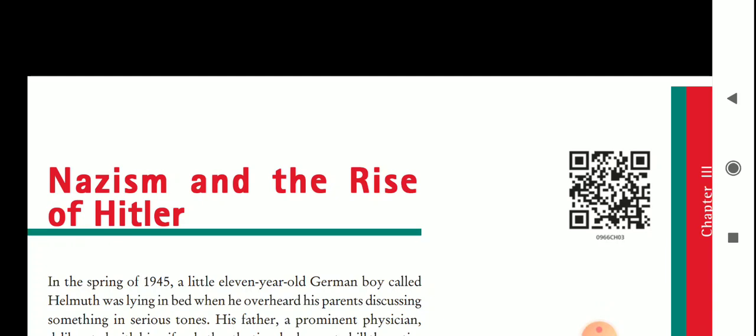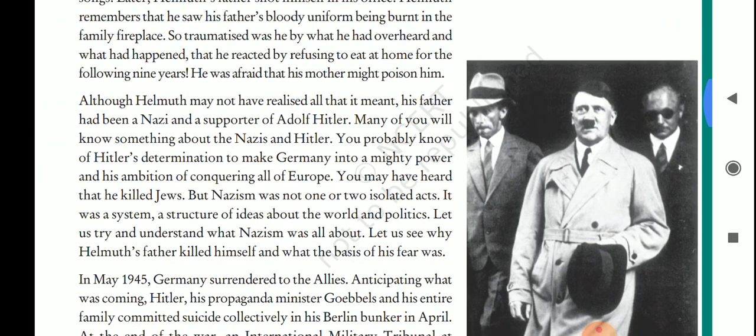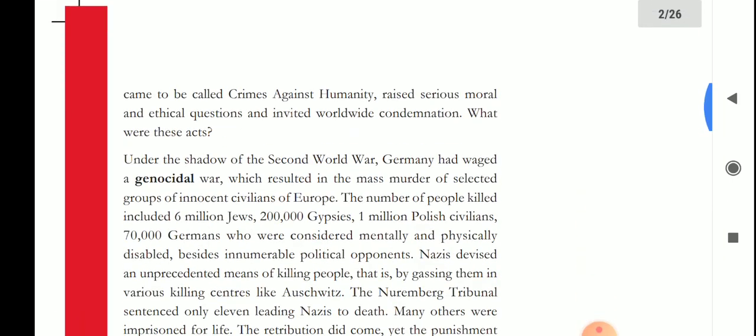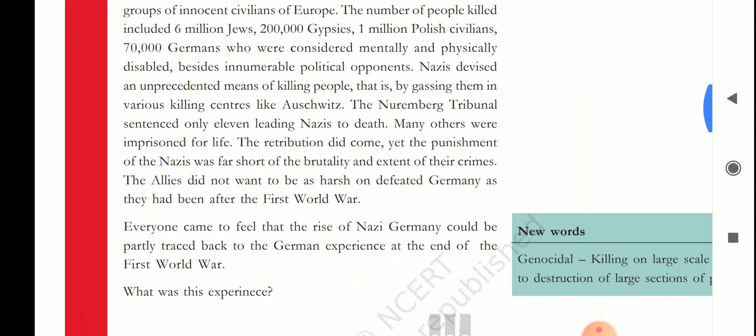Before this part, we studied the introductory part of this chapter, and I told you about the background of this chapter, and the chapter is Nazism and the rise of Hitler. Students, as I told you the story of Helmut and what the condition was at that time, that was the time period of 1945, and the First World War, which was held in 1914 to 18.